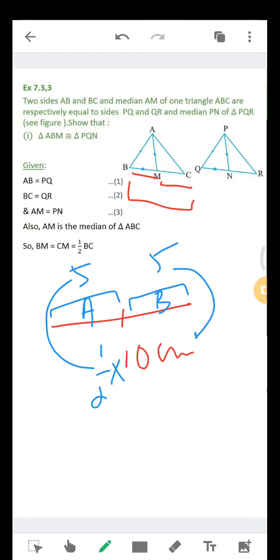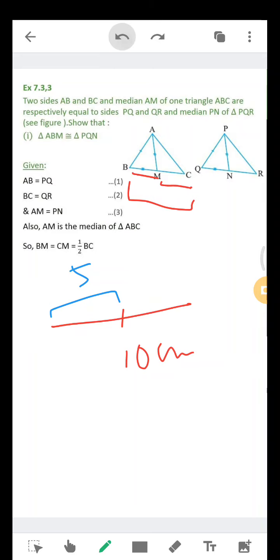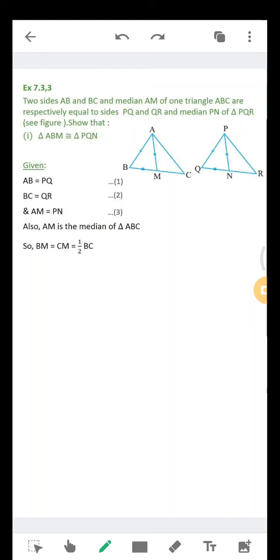The same thing we are doing here. AM is the median of triangle ABC, so BM is equal to CM is equal to half of BC.